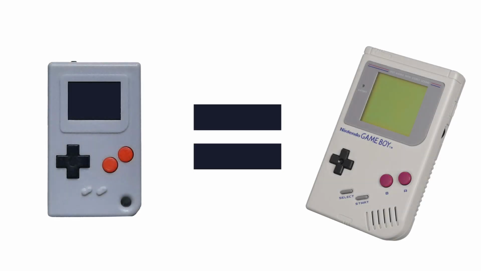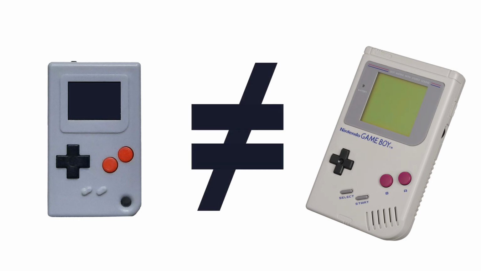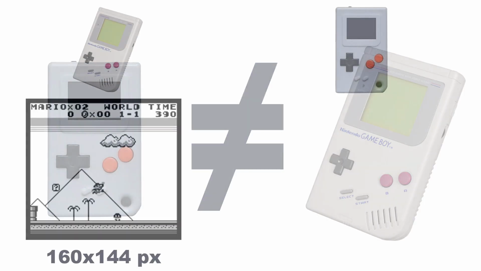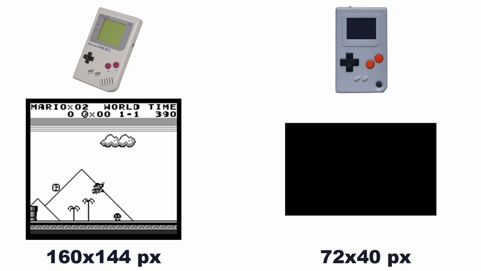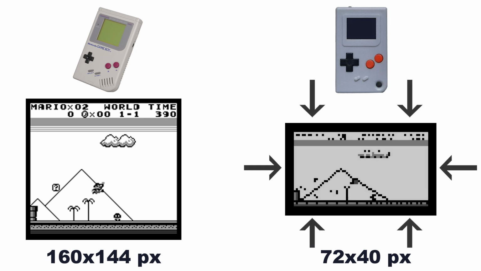But before we go any further, let's understand why the Thumbie will never be able to play Game Boy games on a 1-to-1 scale. The simplest explanation being that it isn't a 1-to-1 recreation of a Game Boy, nor is it meant to be. The Game Boy had a 160 by 144 display, but the Thumbie's is only 72 by 40, meaning that not only is it smaller, but the wrong XY ratio as well. So any game will appear smaller and squished vertically.